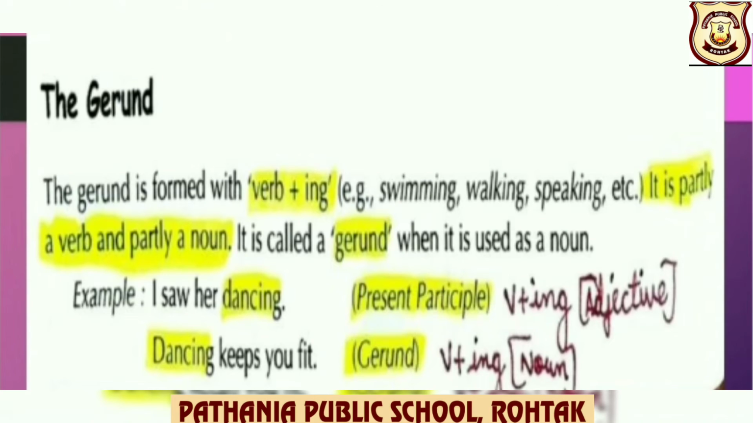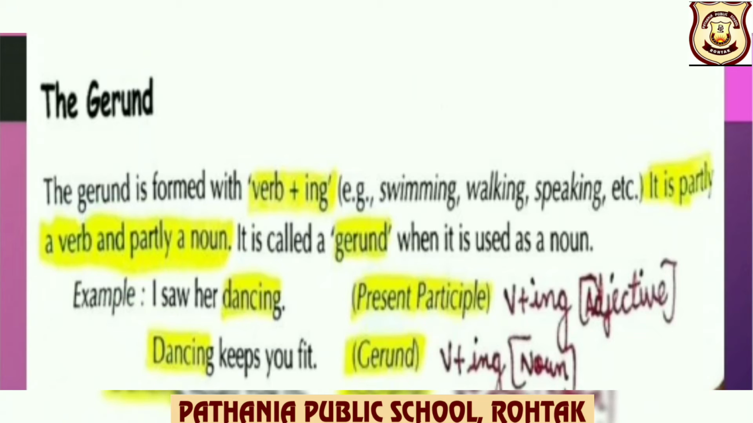Now let us discuss uses of gerund. The gerund is formed with verb plus ing, that is for example here swimming, walking, speaking, etc. It is partly a verb and partly a noun. It is called a gerund when it is used as a noun. For example, I saw her dancing. So dancing here in this sentence is verb plus ing, which acts as an adjective. So here dancing is present participle.